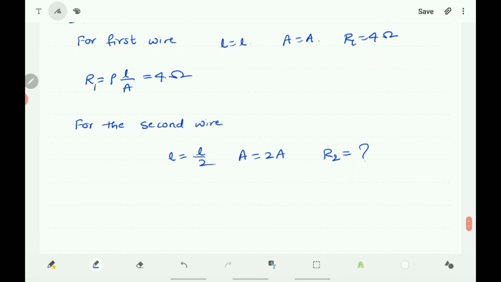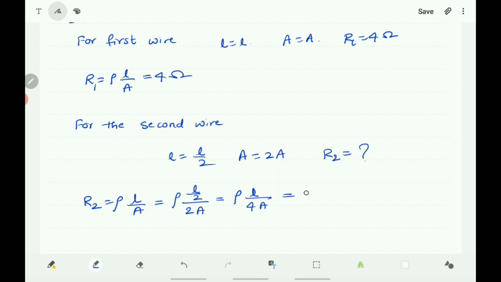Write the formula for R2: R2 is equal to rho L by A, that is rho into L by 2 over 2A, which becomes L by 4A.